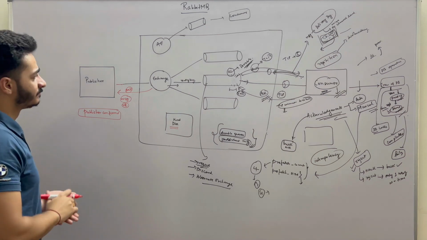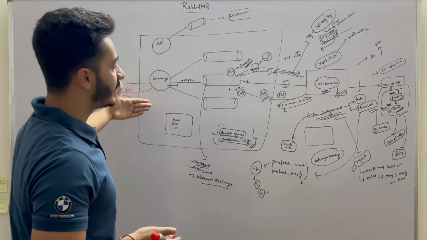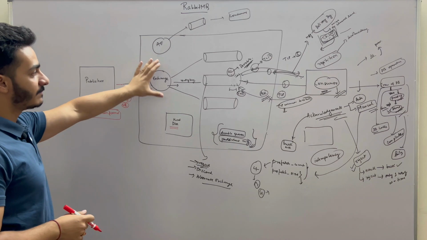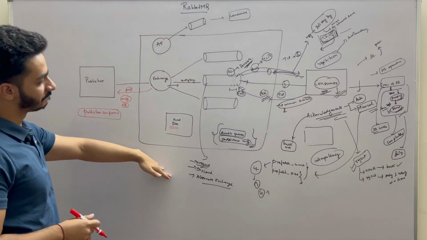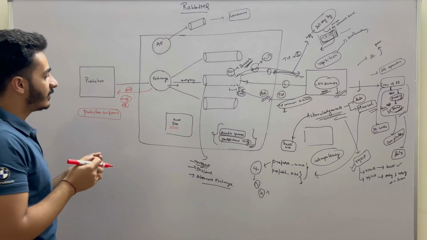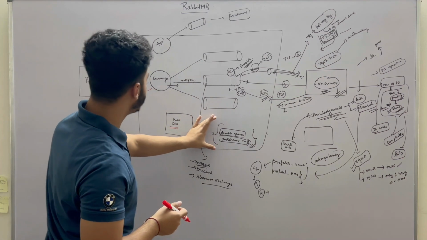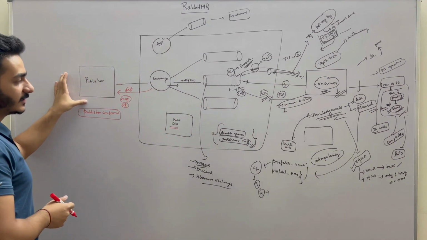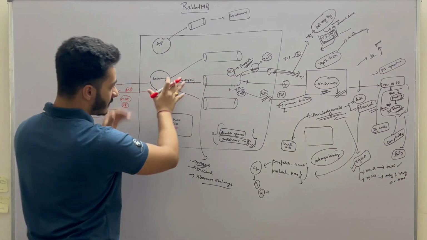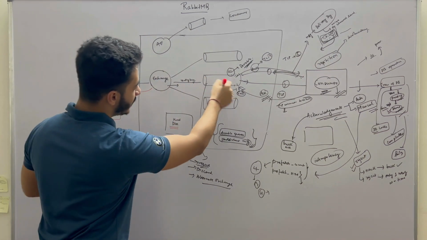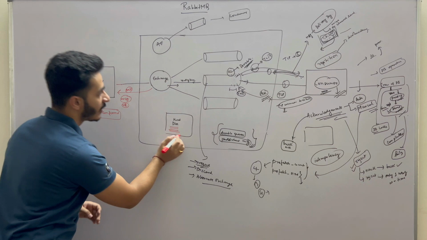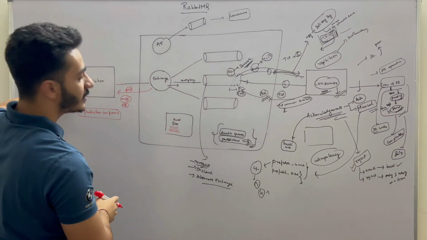Alright, that is possible. But here also it's possible that we might lose the messages because of a server crash of RabbitMQ. So in order to ensure that, we will have to use durable queues and persistent messages again. We will use both things here. So once the message is routed to the queues, and once the queue saves that message to the disk, only then will the acknowledgement be sent to the publisher.